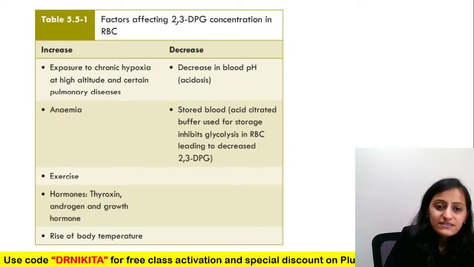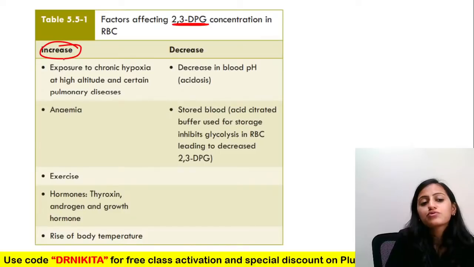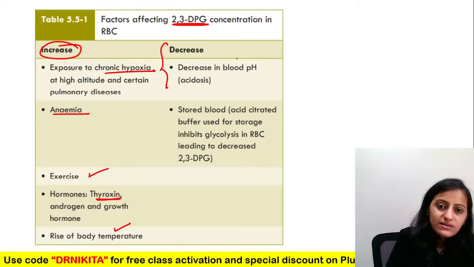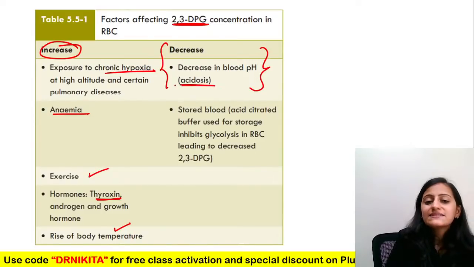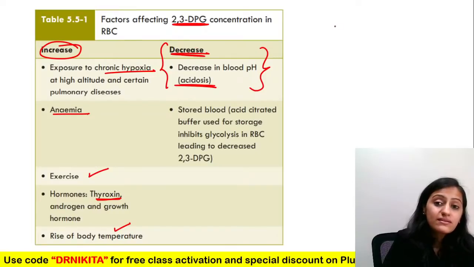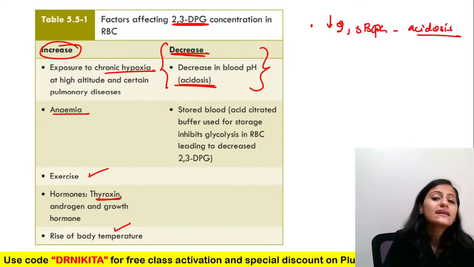So what are the factors which affect your 2,3-BPG? Remember, what increases your 2,3-BPG is your hypoxia, anemia, exercise, hormones like thyroxine, and raise of body temperature. But you know what is a tricky thing that I found is acidosis decreases the 2,3-BPG. Okay, that's a tricky thing that you should remember here, that decrease in 2,3-BPG is with acidosis, not with alkalosis.